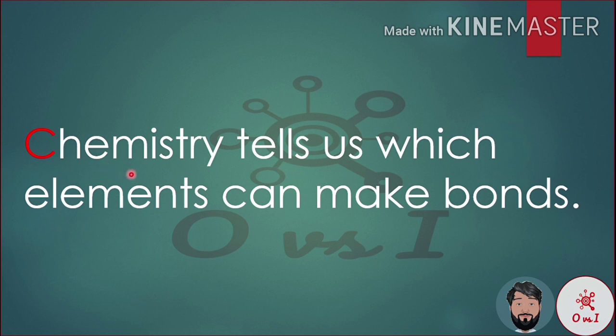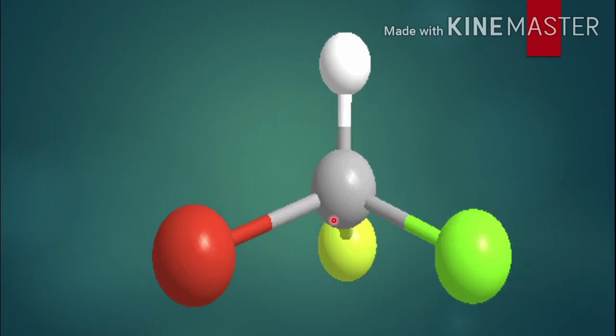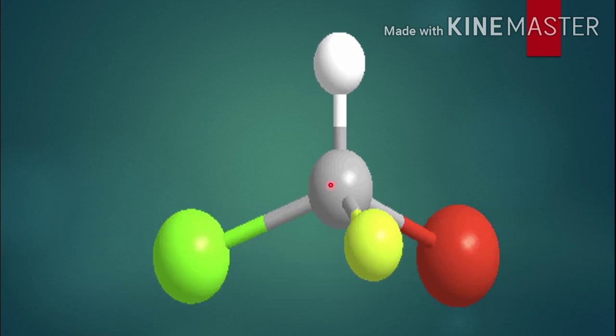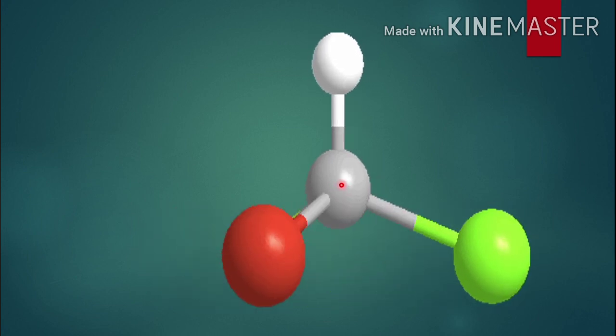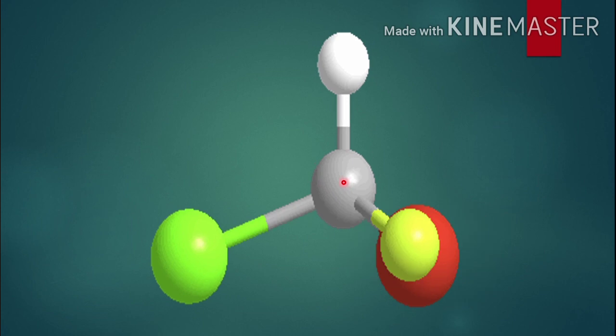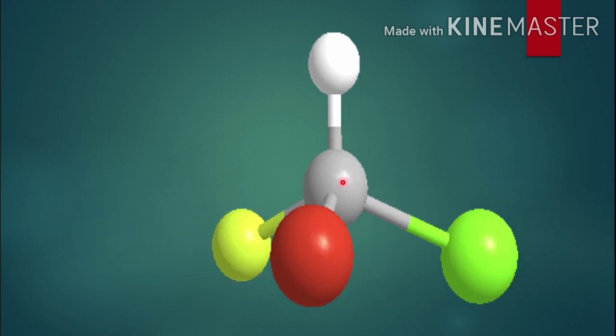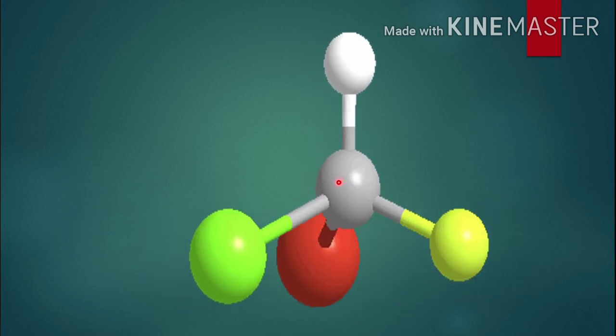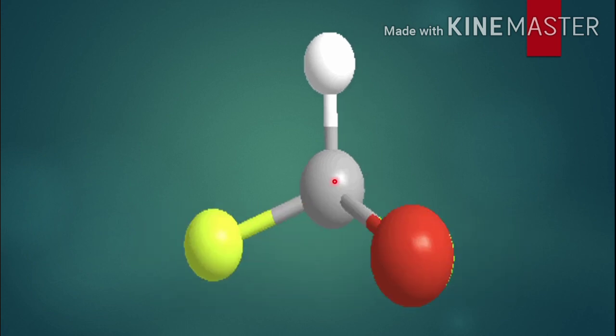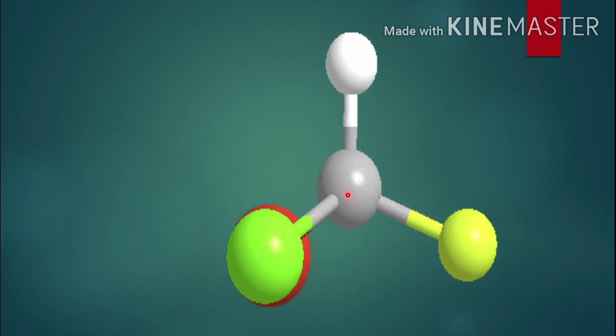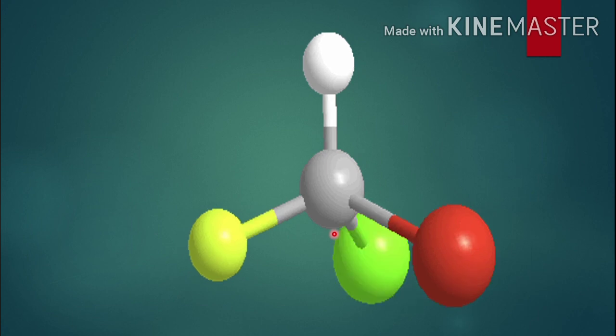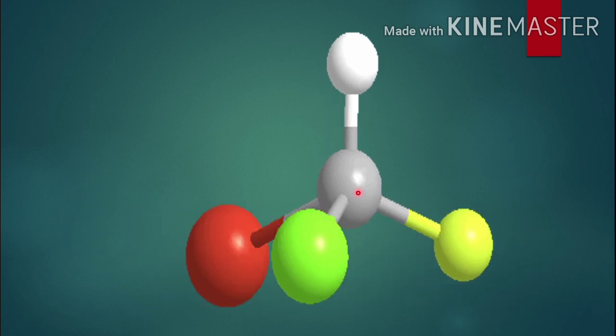Next, chemistry tells us which elements can make bonds. For example, if this is a central atom, maybe it's carbon, here it is carbon, it has already made four bonds with other atoms.